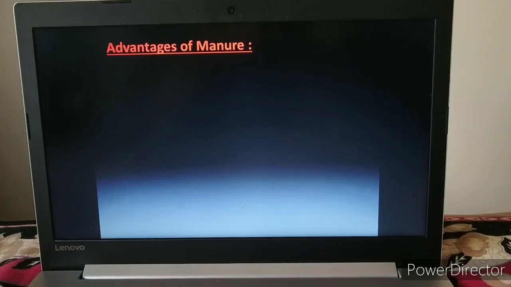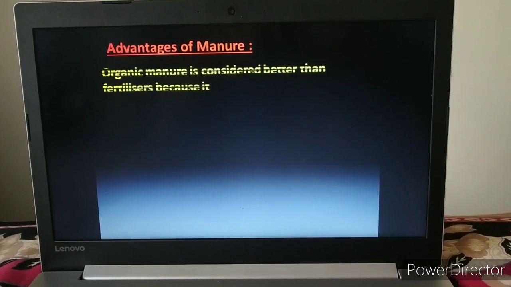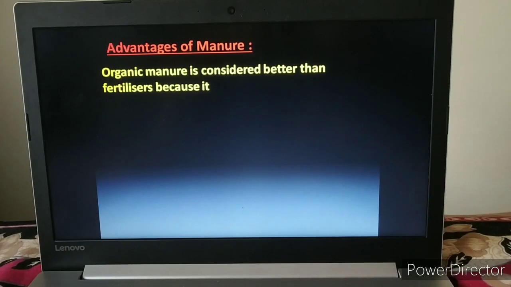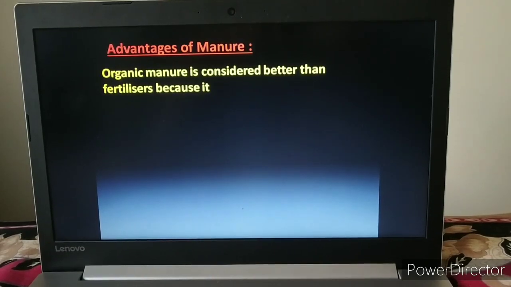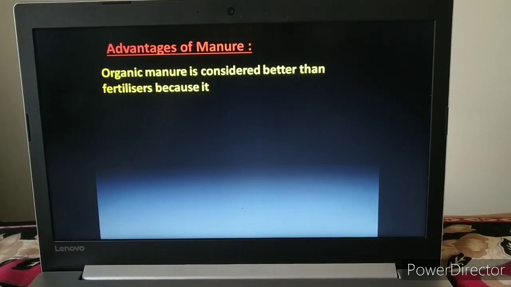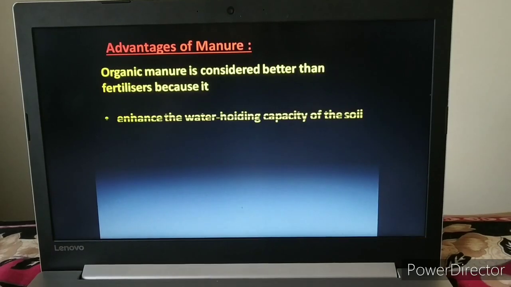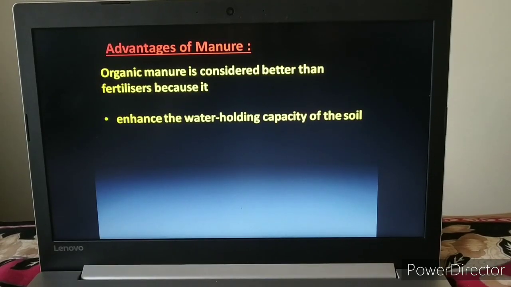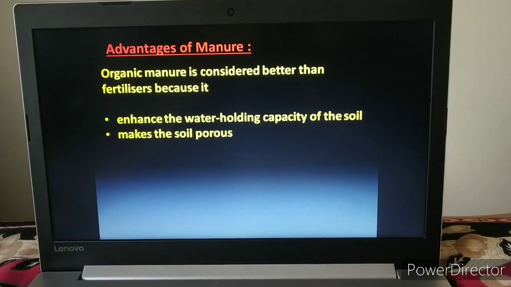Now, advantages of manure. As manure is organic, it is considered better than fertilizer because manure enhances the water holding capacity of the soil. It makes the soil porous.